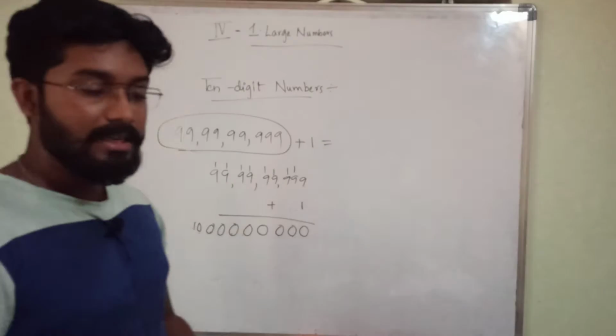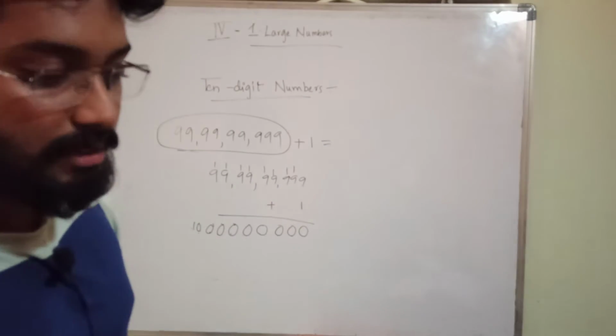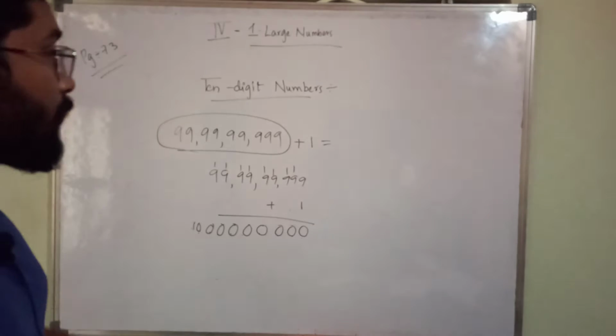After the greatest 9 digit number, what will you get? You will get a 10 digit number, no? So we are talking about 10 digit numbers only.